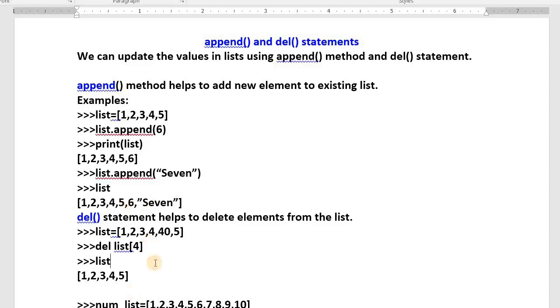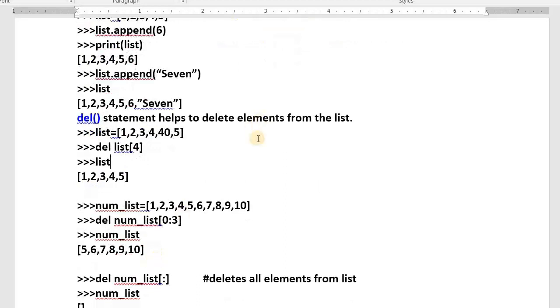See the next one: delete. The del statement helps us to delete elements from the list. Now a list is there: 1, 2, 3, 4, 40, 5. I would like to delete this 40. How shall I? del list[4]. What is the index of 40? 0, 1, 2, 3, 4. List[4] is deleted. List: 1, 2, 3, 4, 5. Like this you can delete a particular element from the list also.